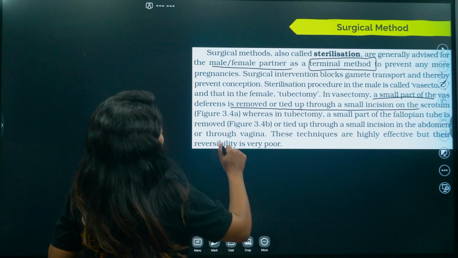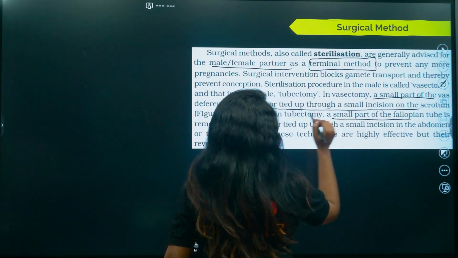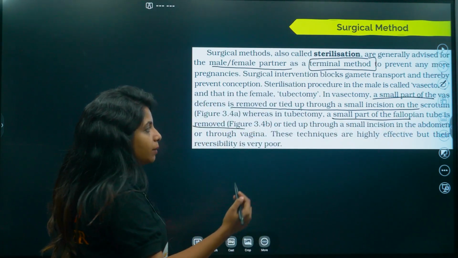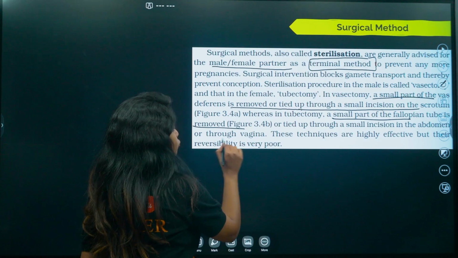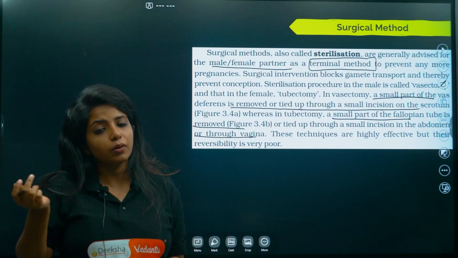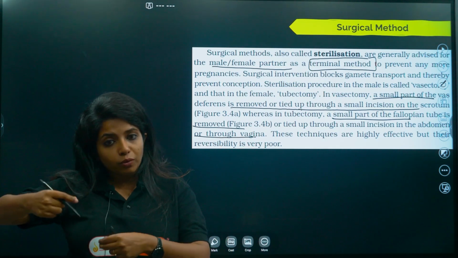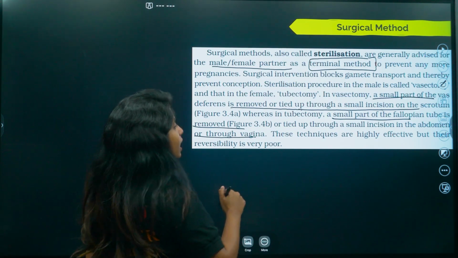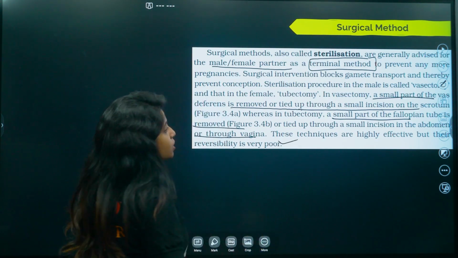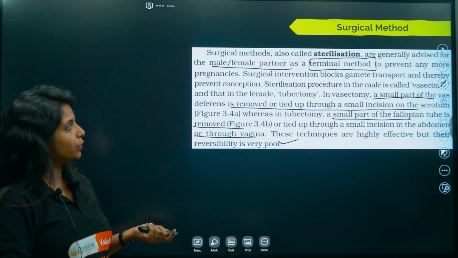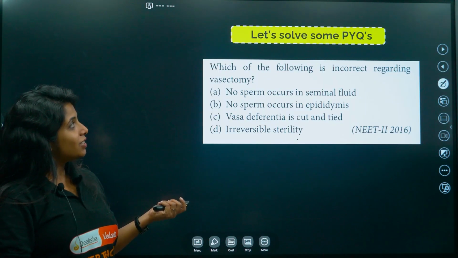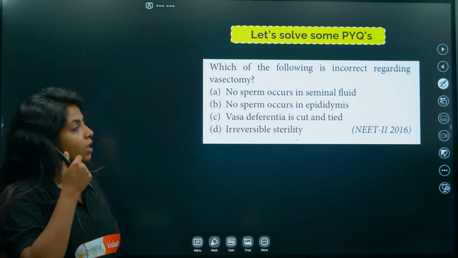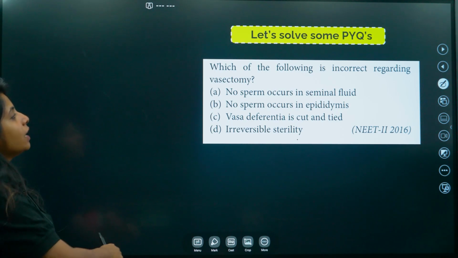Now, whereas in tubectomy, a small part of the fallopian tube is removed or tied up through a small incision in the abdomen or through the vagina. So it can be reached through the vagina, and also if you make an incision in the abdominal region, then also this surgical procedure can be done. These techniques are highly effective, but their reversibility is poor, as I told you earlier. So that's all. Now let's solve some PYQs. Which of the following is incorrect regarding vasectomy?